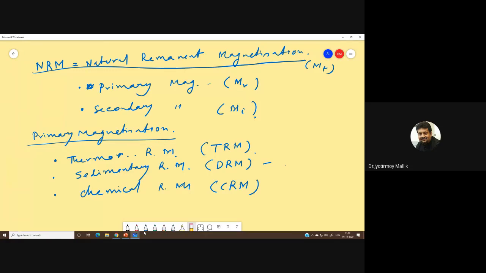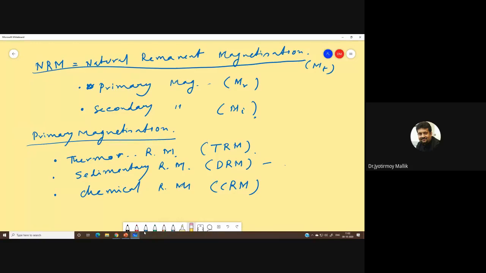And chemical remanent magnetization is, most of the time, related to the chemical changes that happen in a rock. For example, while metamorphism starts, a sedimentary rock gets converted to a metamorphic rock, or an igneous rock gets converted to a metamorphic rock. While that chemical change happens, it can also acquire magnetization, and that is what we call chemical remanent magnetization.